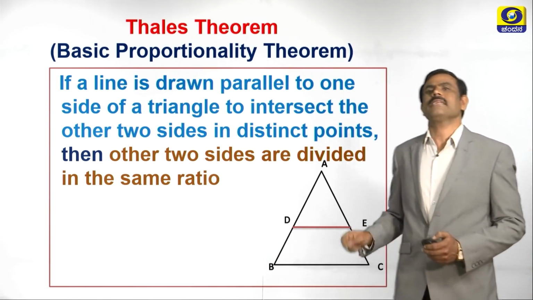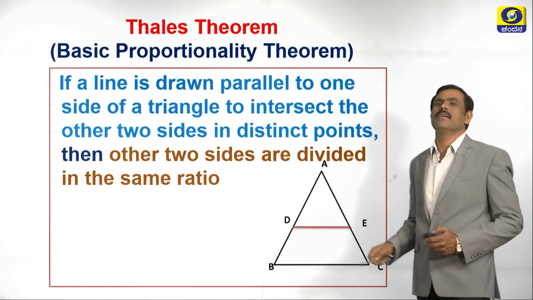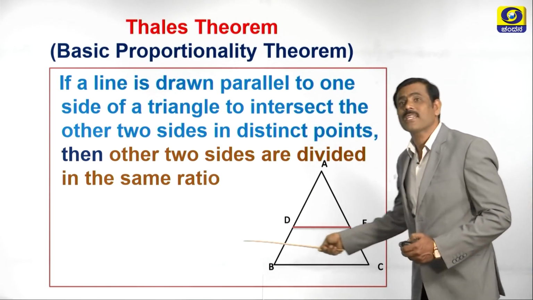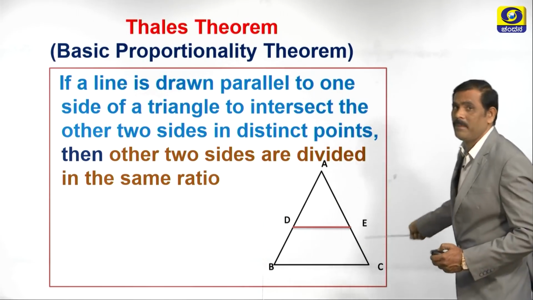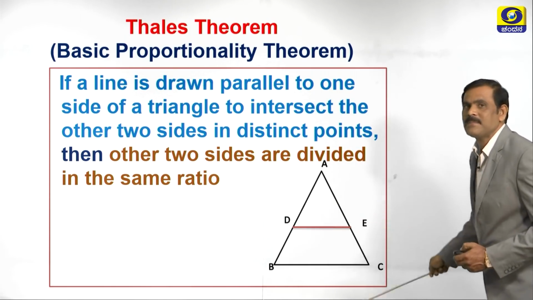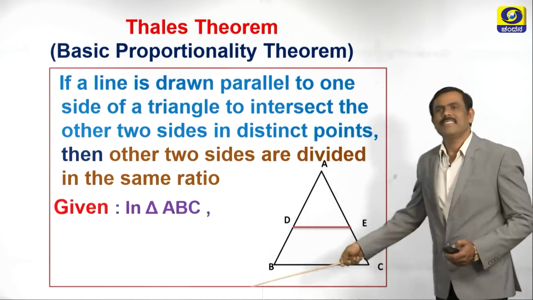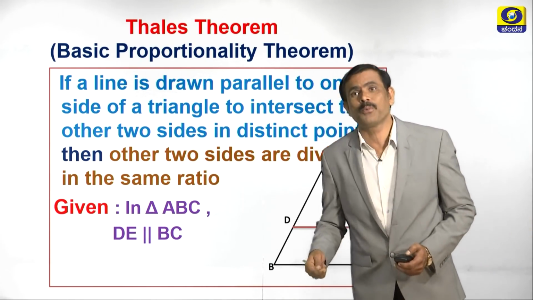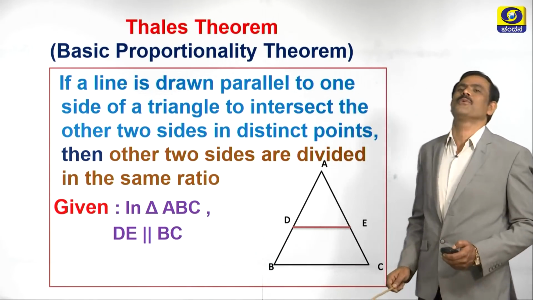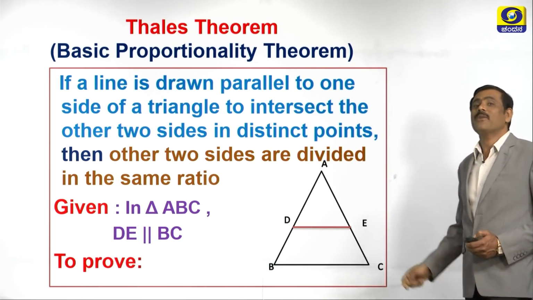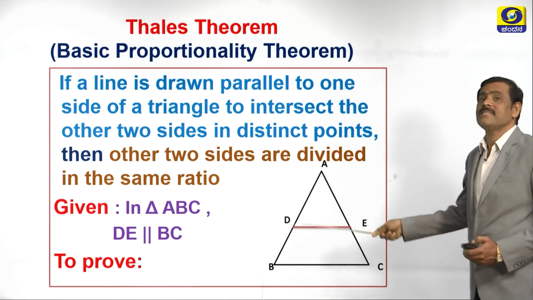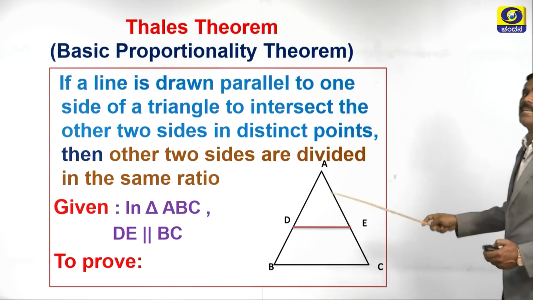Now, let us write what is given. What you can see in the diagram, that is given. What you can see in triangle ABC, DE is parallel to BC. That itself is the given. Next, what we have to prove, that is called to prove in this theorem. What we have to prove? We have to prove that AD by BD is equal to AE by CE.